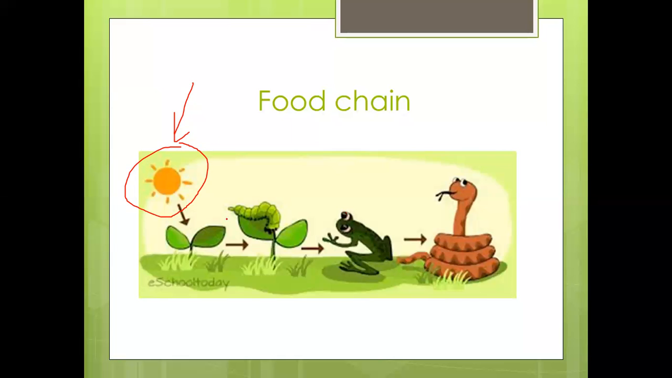Okay, so here we have the sun. The sun gives the energy to the plant, then the caterpillar eats the plant, then the frog eats the caterpillar, and the snake eats the frog. Okay.